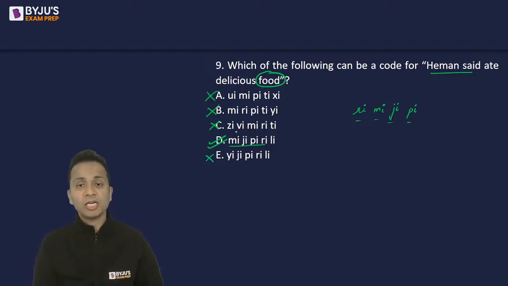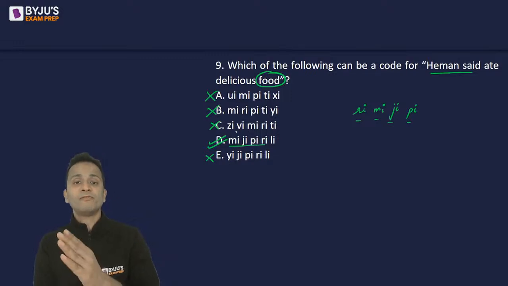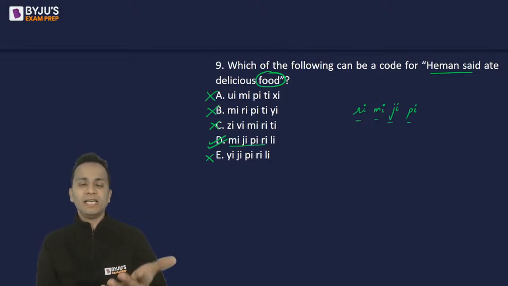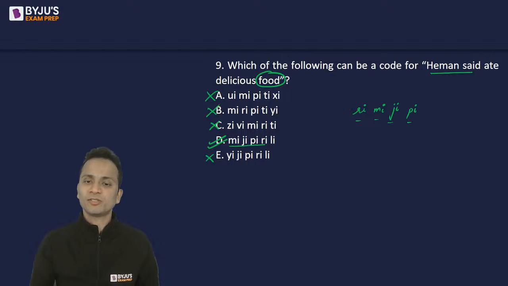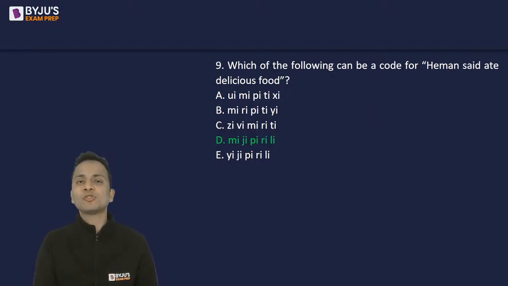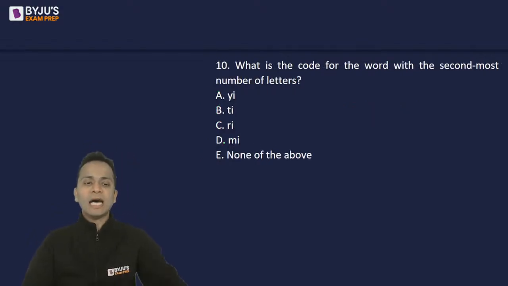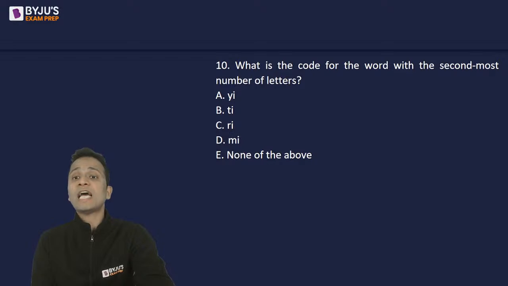Yes, Shreyash, food will be coded as Li if I look at the options. Okay, so option D is absolutely correct. Let's look at the last question, question number 10. What is the code for the word with the second most number of letters?